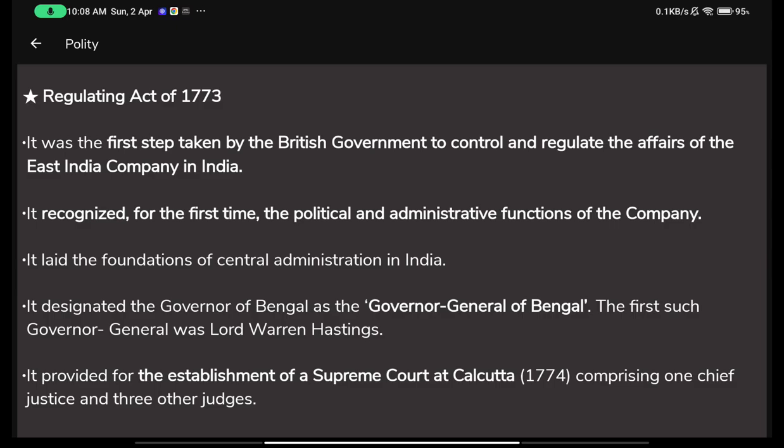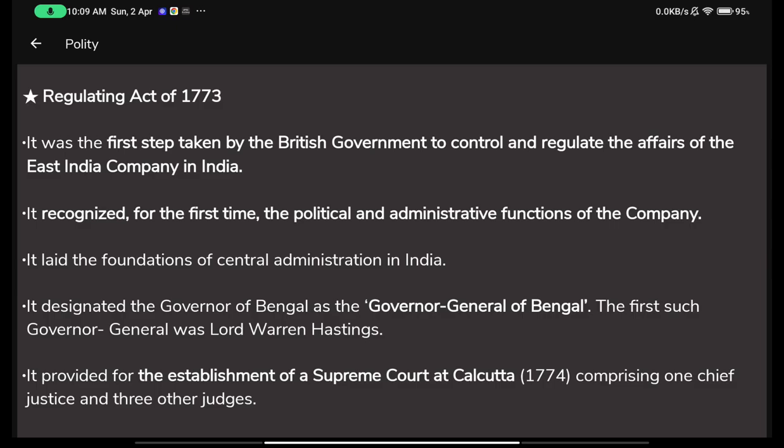For regulating the Indian affairs. So from this I remember that it was a regulating act. It was the first step taken by the British government to control and regulate the affairs of the East India Company in India. Now this point is important because before this act was passed, all the things that were taking place in India were not by the order of the British government but by a specific company, a company named English East India Company.